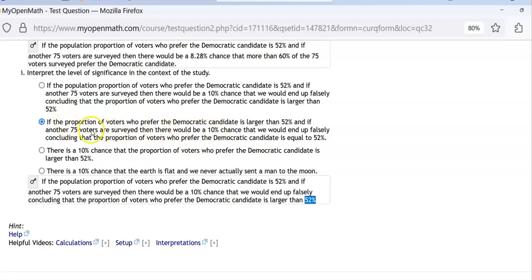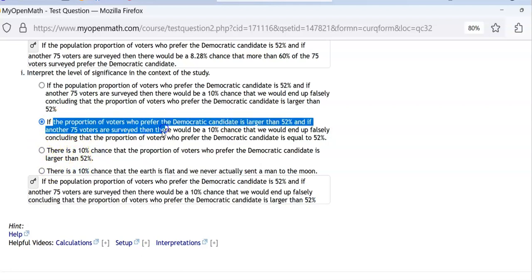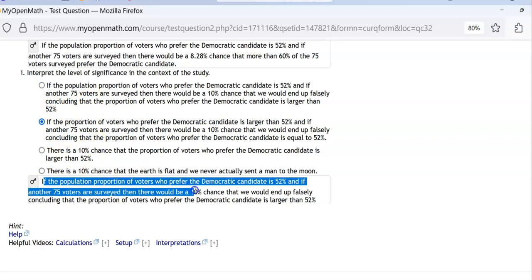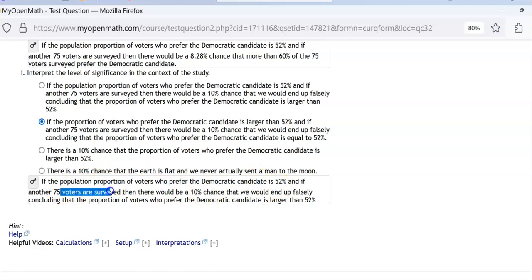So basically you could get rid of this one and this one, because you don't start with if the proportion of voters. No, I'm sorry, I don't know why that was checked. It confused me. Again, it's going to start with if the population proportion of voters who prefer Dem candidate is 52%. Remember, it's always going to start with if the null is true. That says if the null is true, basically in a nutshell. And if another 75 voters.